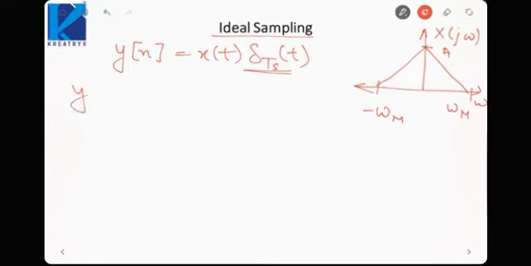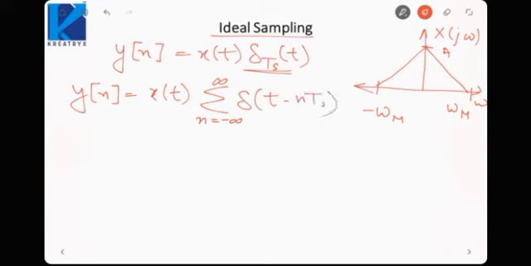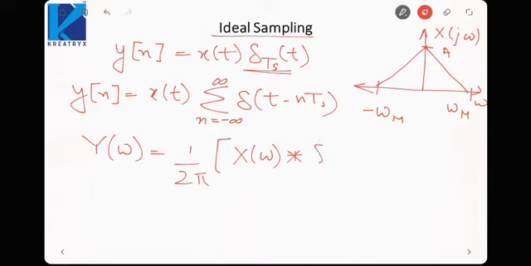Now y(t) can be written as x(t) into the impulse train, which is the summation from n equal to minus infinity to infinity of delta(t minus nTs). This is in the time domain. If we go into the frequency domain, the Fourier transform Y(omega) would be 1 by 2 pi times the convolution of X(omega) and the Fourier transform of this impulse train.